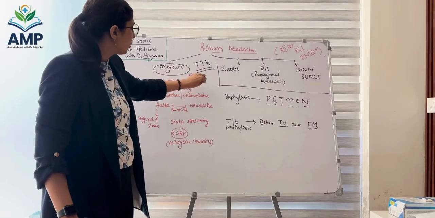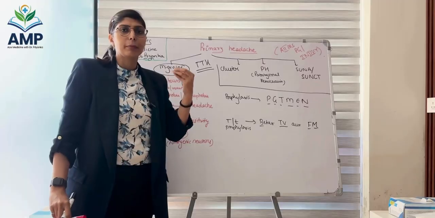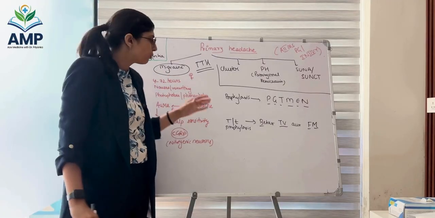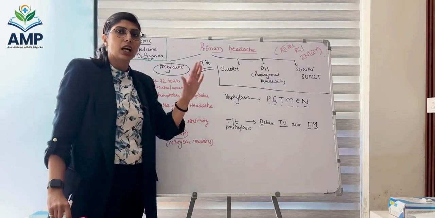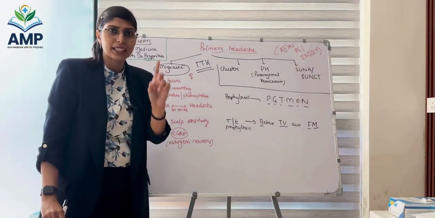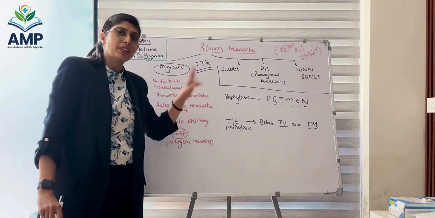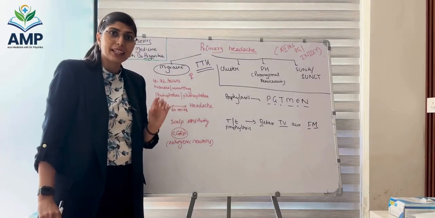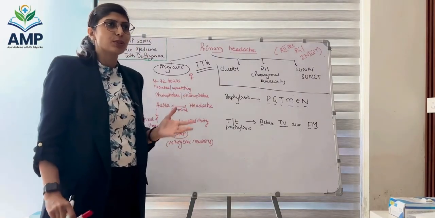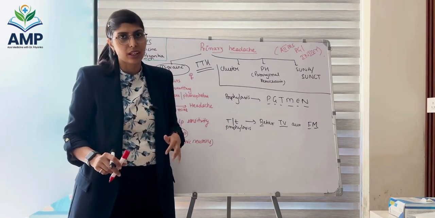So number one, let's talk about migraine. We know migraine can be unilateral, it can be bilateral also, usually unilateral. Now unilateral headache lasting from 4 to 72 hours, along with any one feature of nausea or vomiting and any one feature of photophobia and or phonophobia, will be categorized as migraine. Migraine is a clinical diagnosis, right? Now there are migraine headaches which happen without aura, and there are migraine headaches which happen with aura.